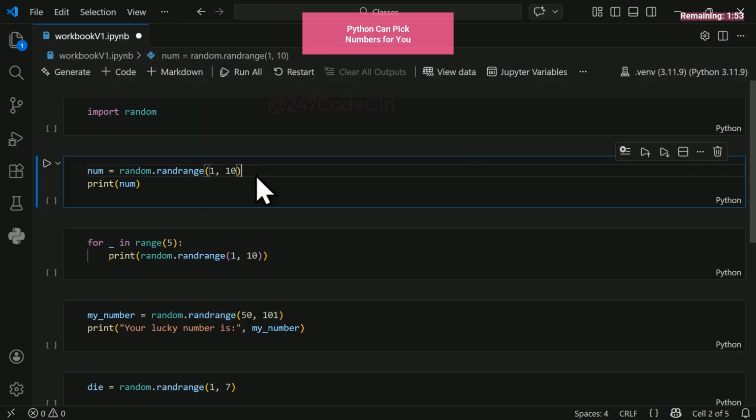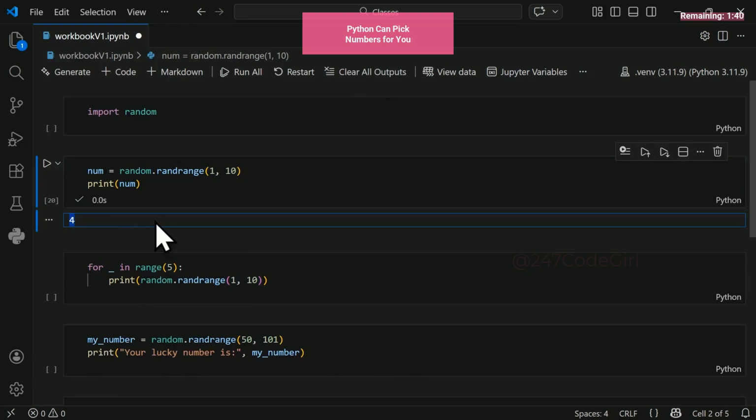Random numbers are like rolling a dice. Each roll can be different. This says pick a number between 1 and 10. Which numbers do you think will appear? It will pick numbers 1 through to 9, not including 10. Remember, Python's stop number is exclusive.